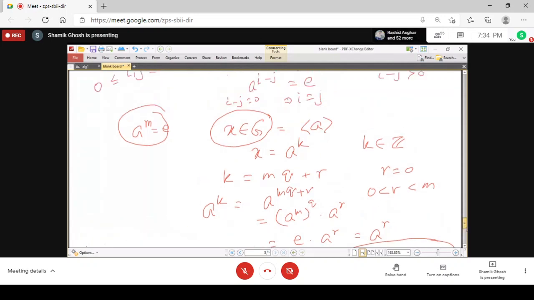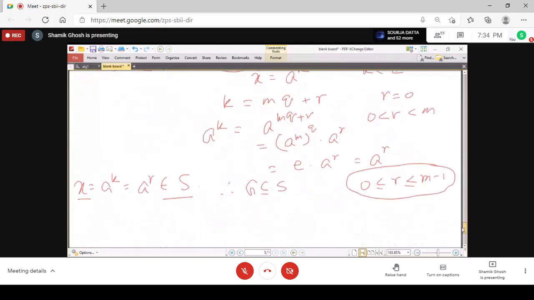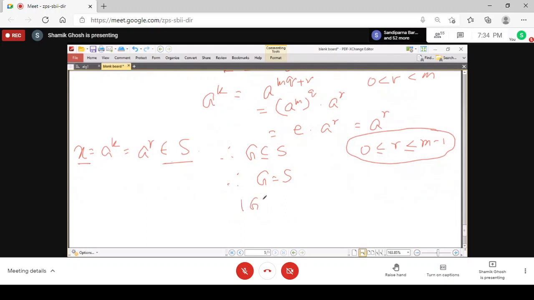Previously we got that S is a subset of G because of the closure property. Now you get that G is a subset of S, and therefore G is actually equal to S. So the number of elements of G is equal to the number of elements of S, that is m, and that is the order of A. So there exists an element of G whose order is the same as the number of elements of G.